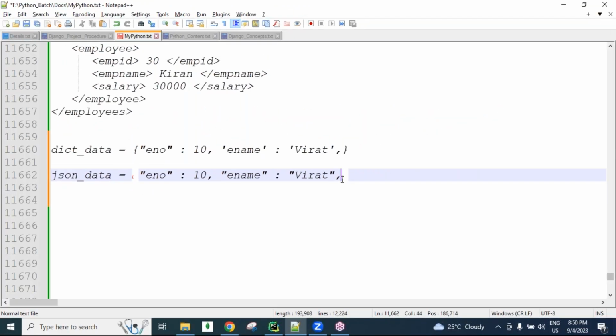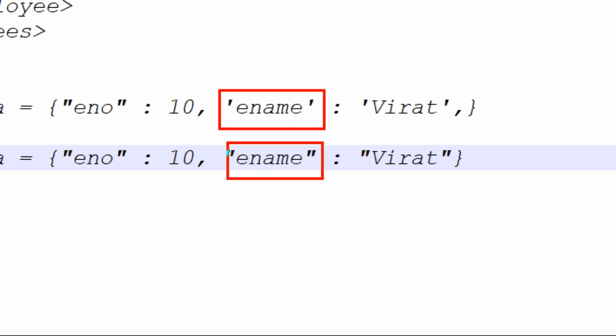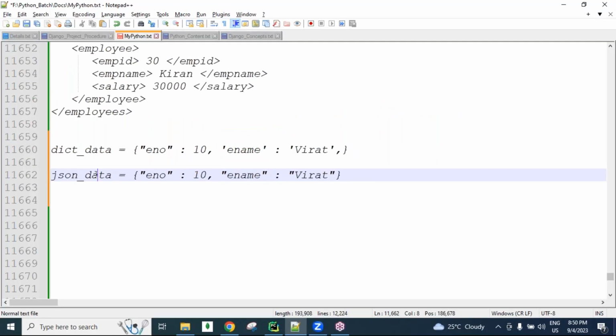And if a comma is there after the last key value pair, it throws an error. The last key value pair does not need a comma. So in a Python dictionary we can use single quotation, but in JSON, double quotation must be used for all the string values. So JSON data we can write like this.